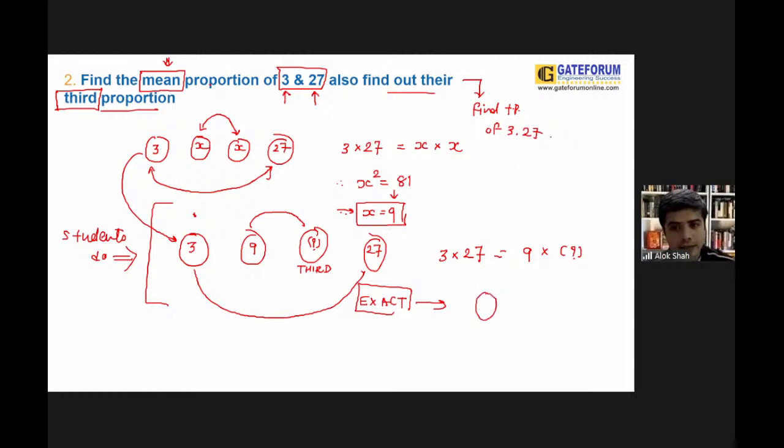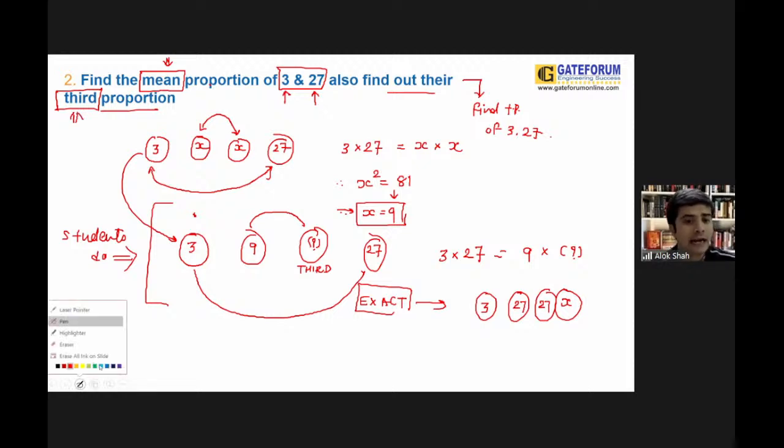Right. So directly you can say that your first number is 3, your second number is 27, your third number is 27, and your last number could be x. Guys, you need to find out the third proportion over here. Remember that maximum people will commit the mistake. Find the third proportion of 3 and 27. So 3 could be the first number, 27 could be the second number, again this number could be 27, and this value could be x.